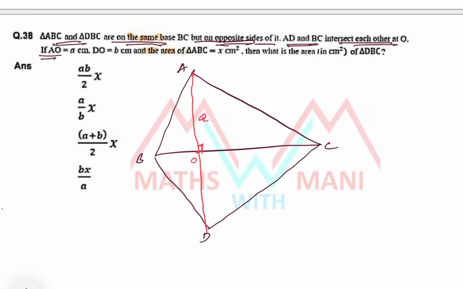AO is A and DO is B, and area of triangle ABC is X, and what about the area of triangle DBC, how much is it?